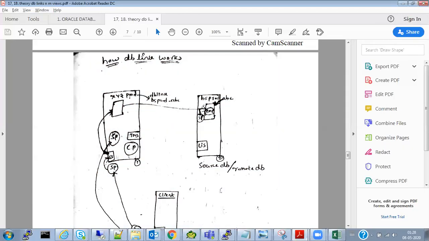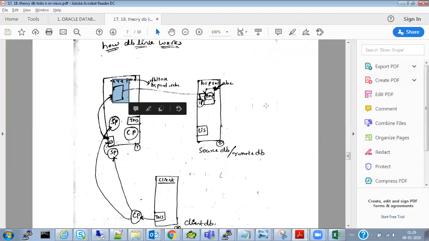Now how to insert? For example, I want to insert data into the EMP table taking a reference. Insert also works with the same statement: insert into EMP table as select star from EMP @database link name. So obviously it will establish a link to this EMP table, take the entire data of the EMP table and insert it into this EMP table. That is how the insert statement works. This is called pulling. This user is pulling the data from this user, and it is storing it in this database.